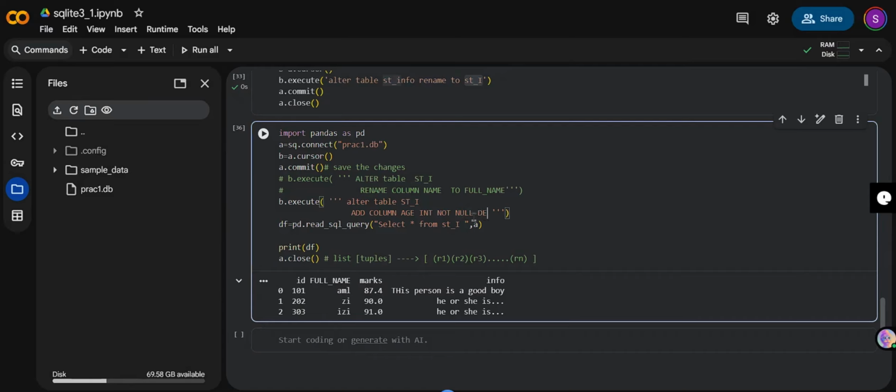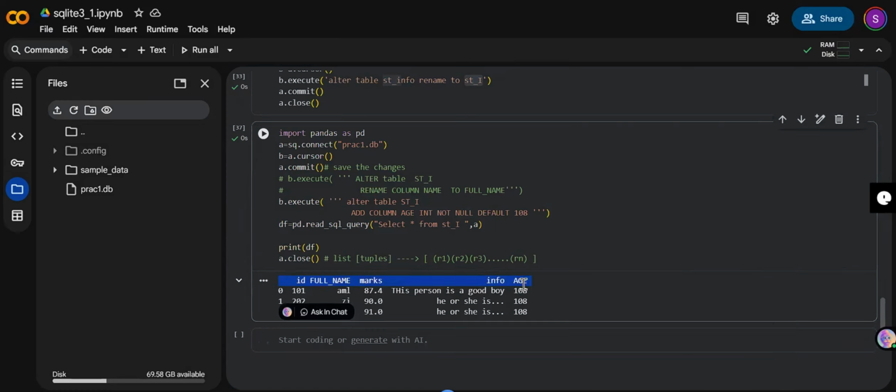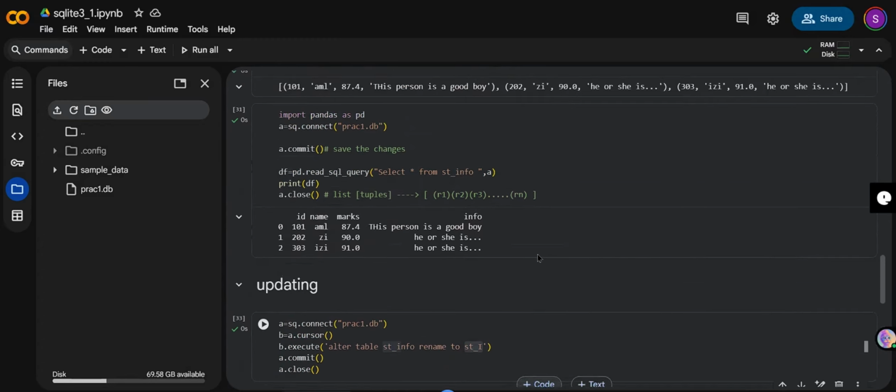By the way, here you can even use default. Not null means it should not be null, and you can use default 16 or default 18, default 108. And I'll run this. See, before there was no age column, now the age column is there, and as I did default 108, wherever we have this age, we are getting 108. Till here, I hope things are clear. How to do, when to do, and all.